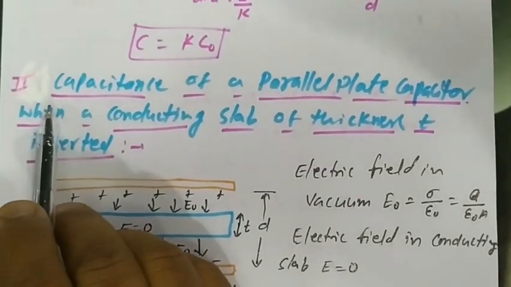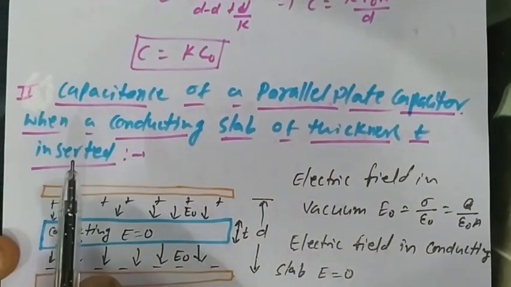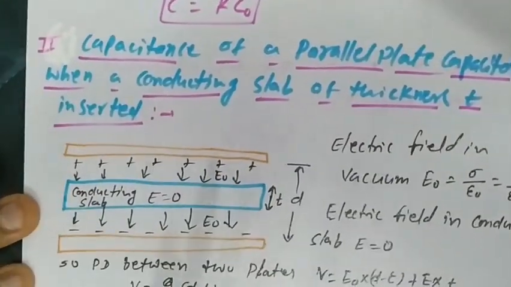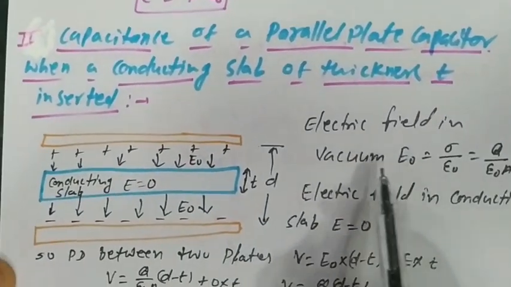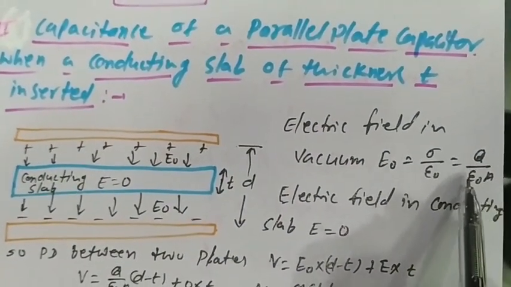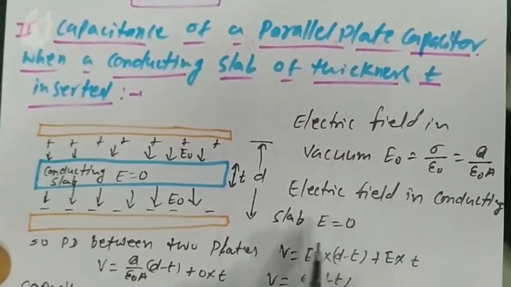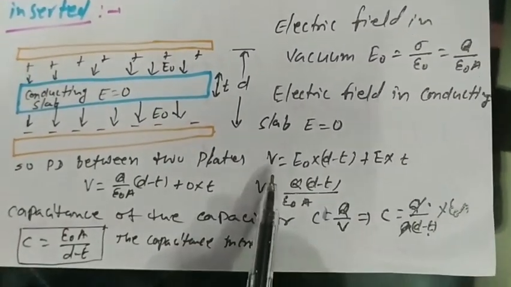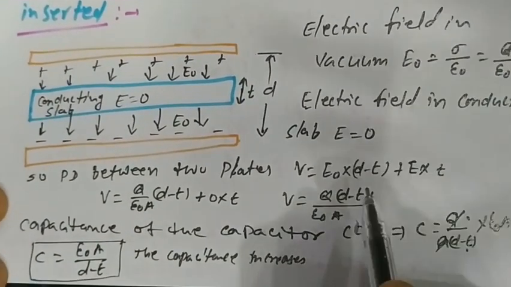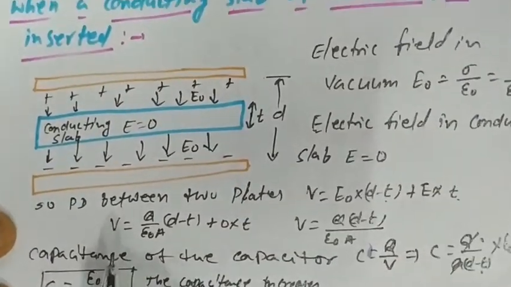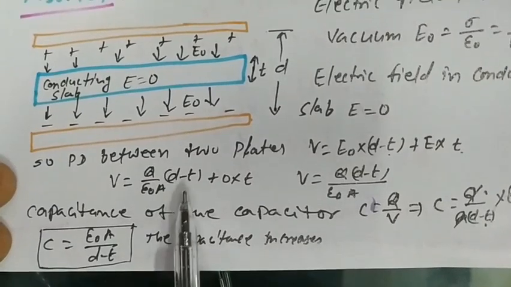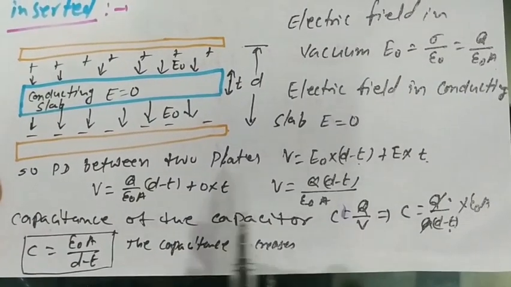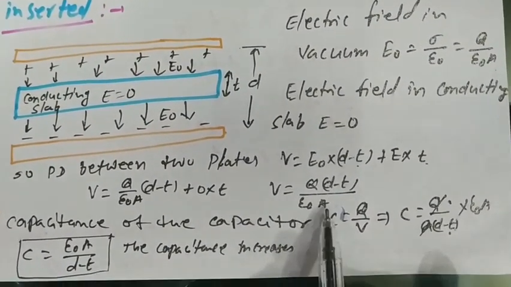Now the second special case: in place of the dielectric slab, we now insert a conducting slab of thickness t. Electric field in vacuum E0 equal to sigma upon epsilon naught, equal to q upon epsilon naught a. But what is the electric field inside the conducting slab? 0. So the potential difference between the two plates V equal to E0 into (d minus t) plus E into t. So V equal to q upon epsilon naught a into (d minus t), but the electric field inside the conducting slab is 0, into t. So V equal to q(d minus t) upon epsilon naught a.